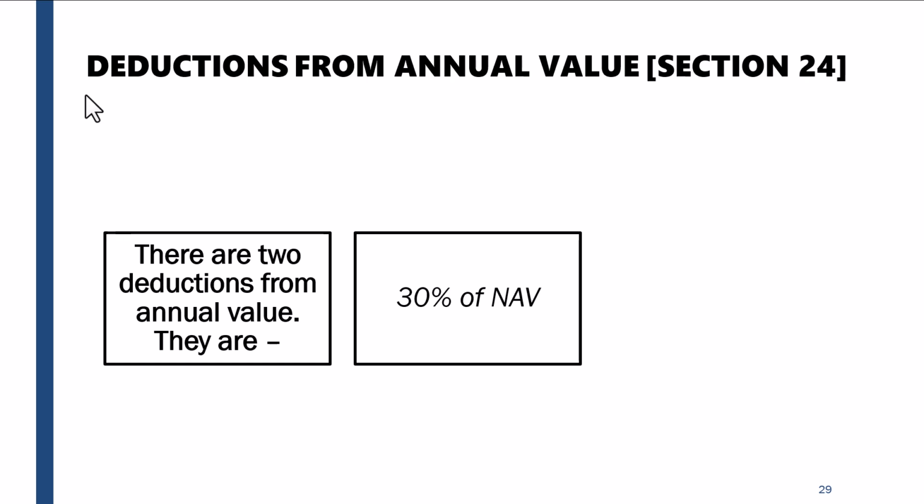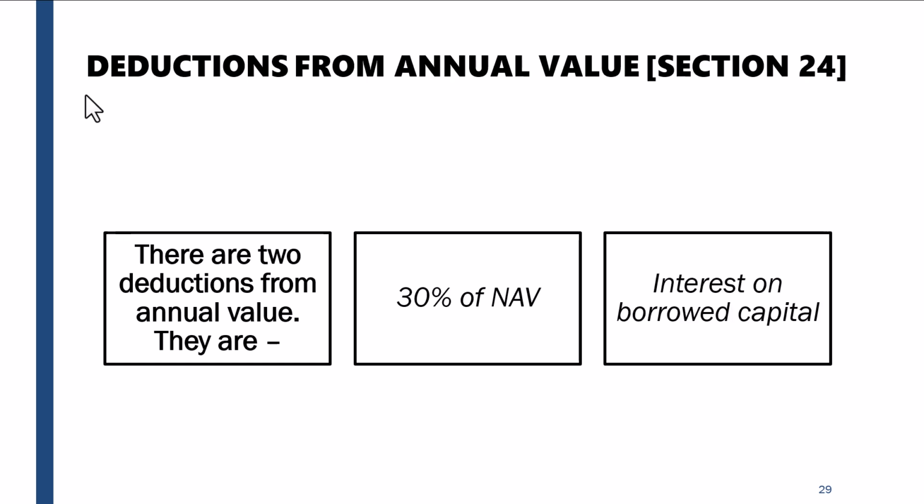Just read this, Kishore. Deductions from annual value, Section 24. There are two deductions from the annual value: 30% of NAV, and interest on borrowed capital. So that means two deductions are allowed. One is the 30% standard deduction.